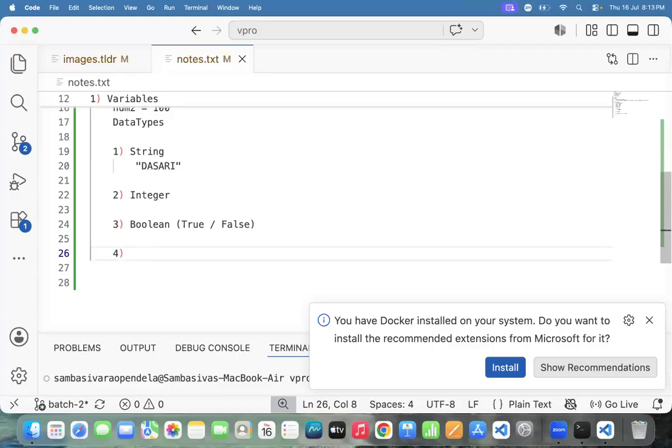Even in the demo classes, team, I will touch the subject here. And another thing, the fourth one is the list. What is the fourth one? List. A list is a collection of values. Hello is there, 10 is there, true is there, so many things are there. Then this one we can call the list. How to represent the list? We will represent a list with the help of square brackets.